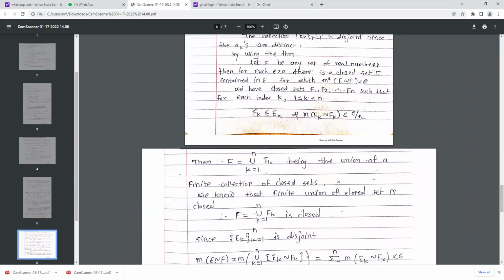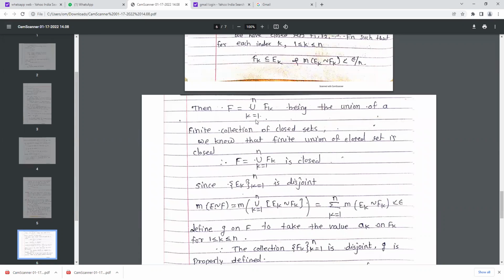Okay, then F is the union of Fk, being the union of a finite collection of closed sets. These k's are finite because k varies between 1 to n. Then this is a union of a finite collection of closed sets, so this collection is closed. Therefore F is closed.